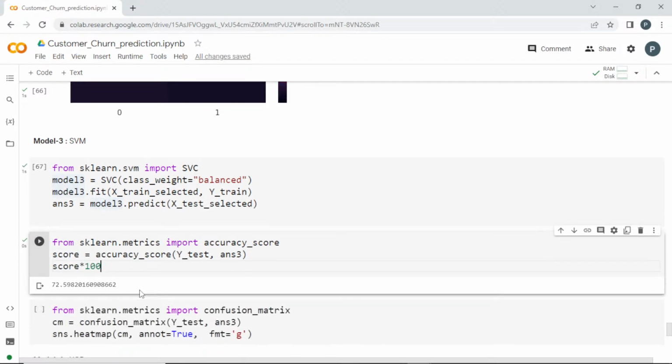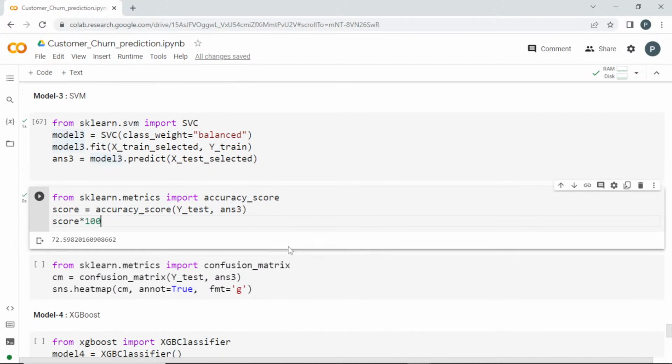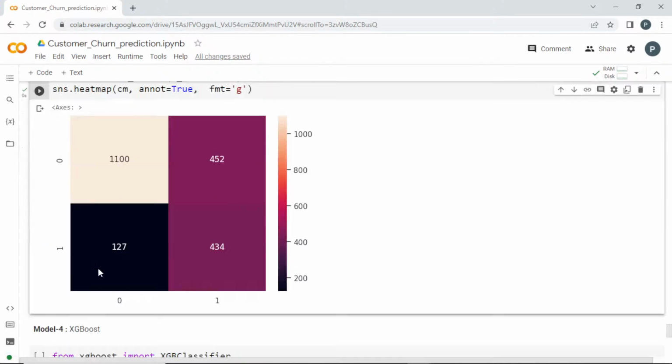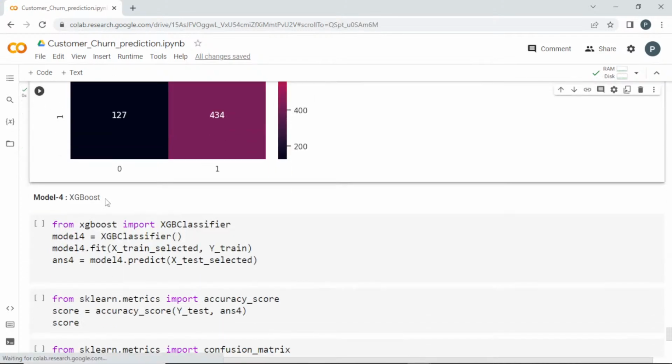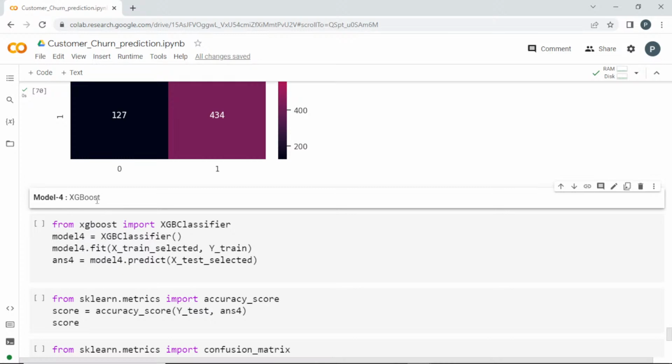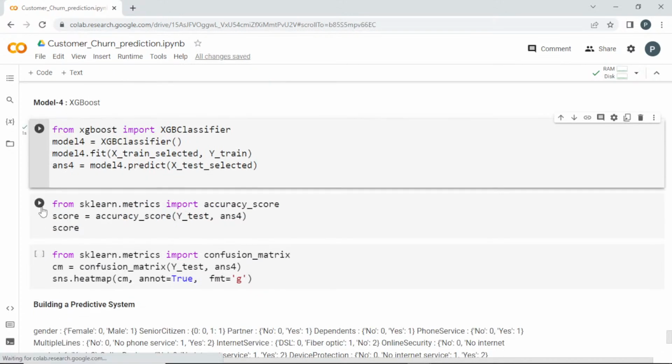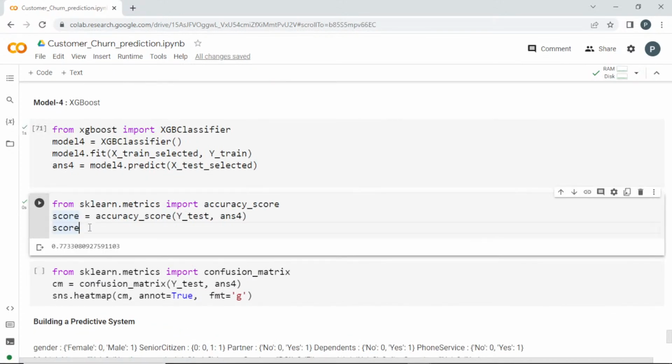So it seems like we have to do further changes with the dataset and further processing, including outlier detection and so on, that will improve the accuracy further. And I'll plot the confusion matrix. And finally we are going to use the XGBoost algorithm. This is XGBClassifier. So I'll run this also and get the score of this algorithm. So this is 77%.